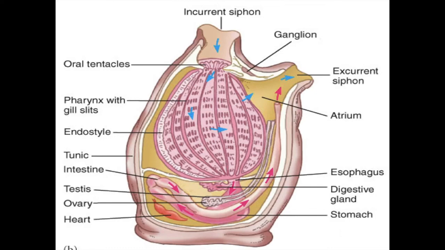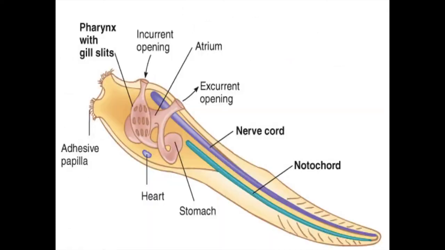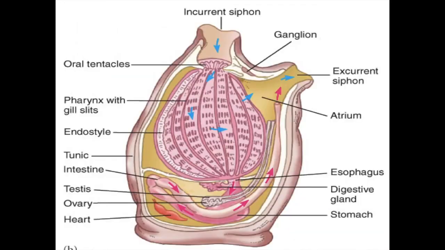So basically this structure looks very similar to maybe a sponge. It has an in-current siphon and an ex-current siphon, kind of like a clam, but it is in the chordate category, not the vertebrate, but the chordate category, because the larva has the notochord, which acts similar to a vertebrae.